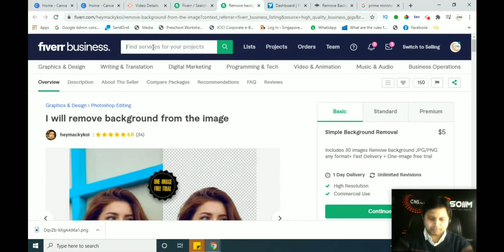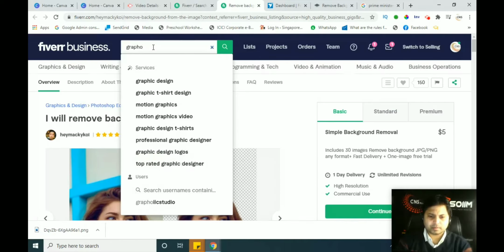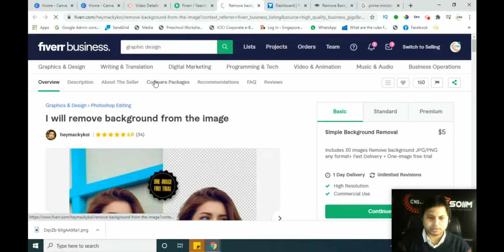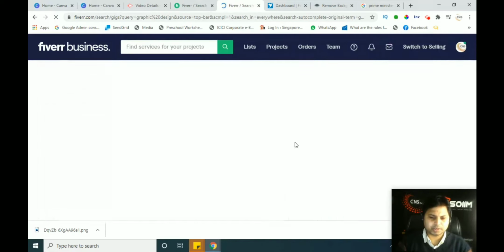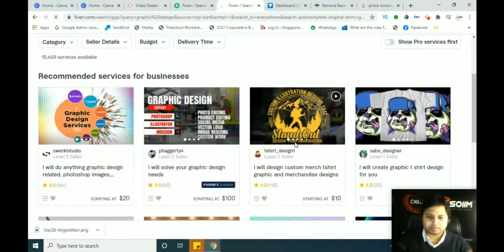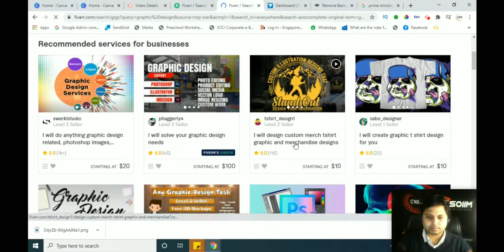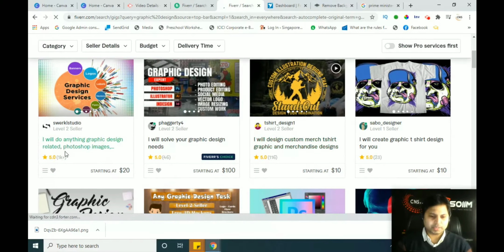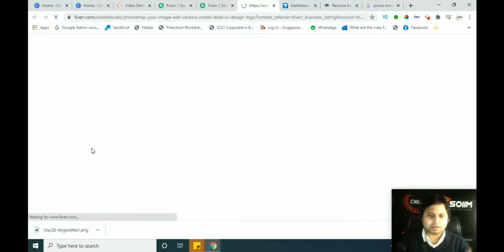So we come to another graphics. We'll search here graphic designing. We'll go and search graphic designing, how much people are charging here. Okay, so we can see here, I will do anything graphic design related to Photoshop images and all. Click on this part. So we have not learned Photoshop, but we will see if we are able to make it in Canva or not.